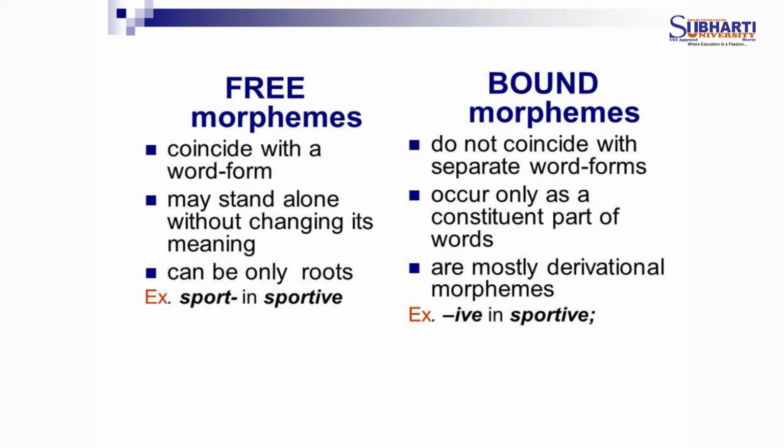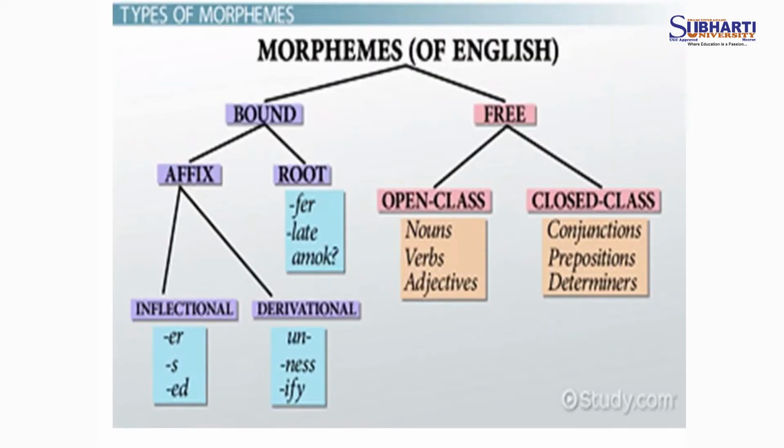Now coming to the root. Roots are fer as in for, lat as in late, and moke as in smoke, which I must pronounce moke, S-M-O-K-E, smoke.